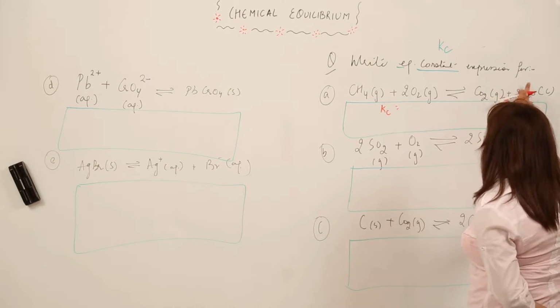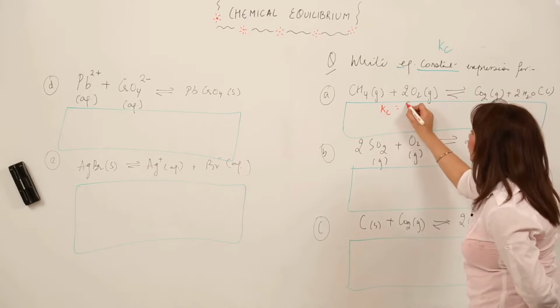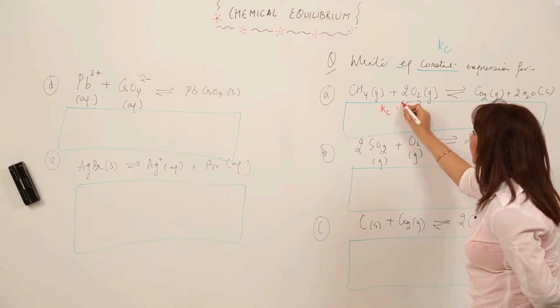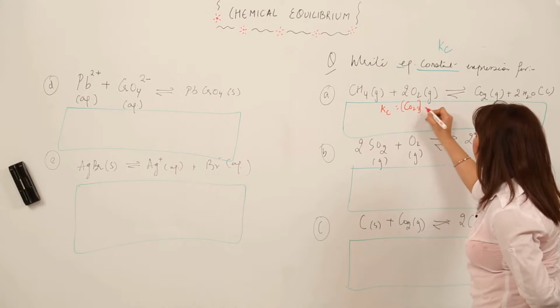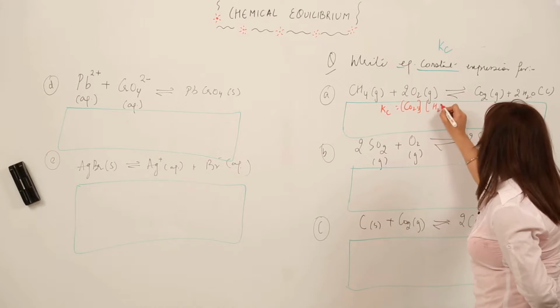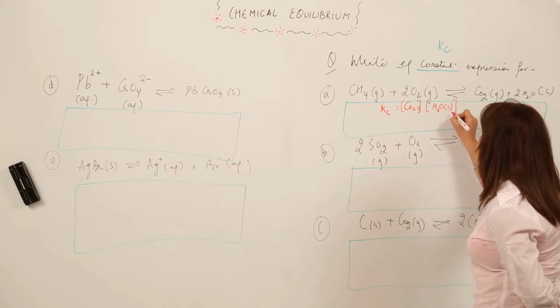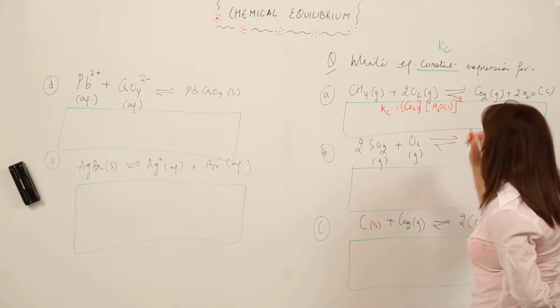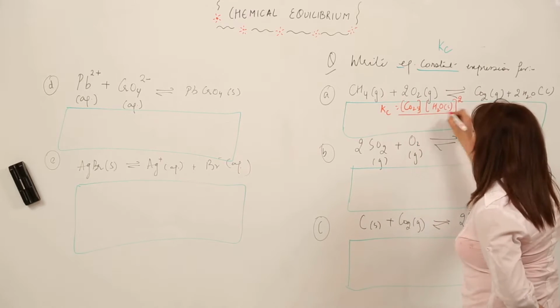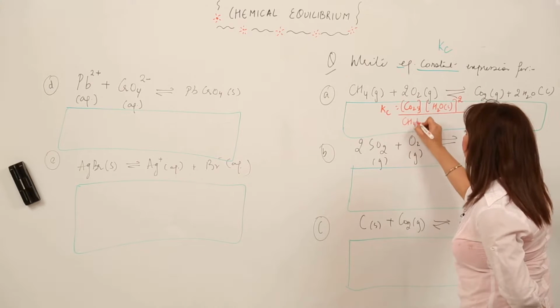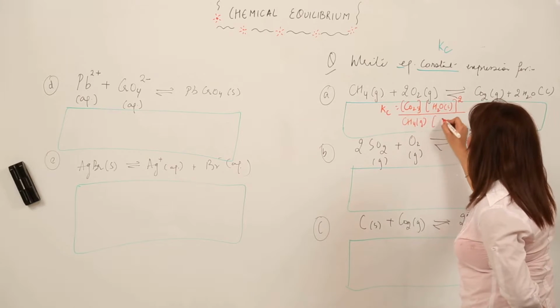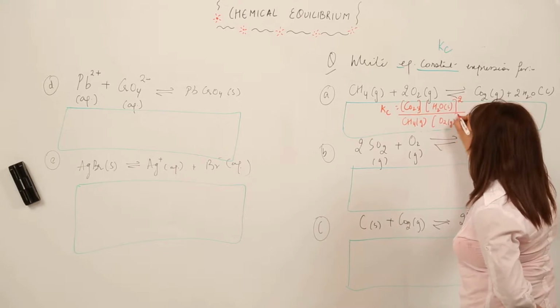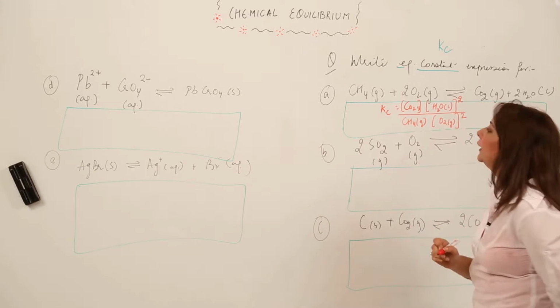So the products are CO2 and H2O. First I am going to write CO2 gaseous, H2O liquid, and we have the moles too: CO2 has 1 mole and water has 2 moles, divided by the reactants CH4 gaseous and O2 again gaseous, with 2 moles.